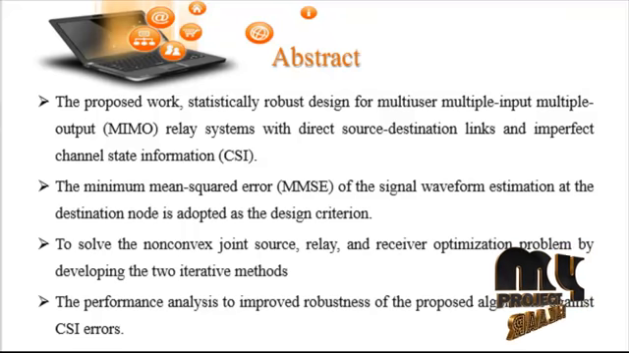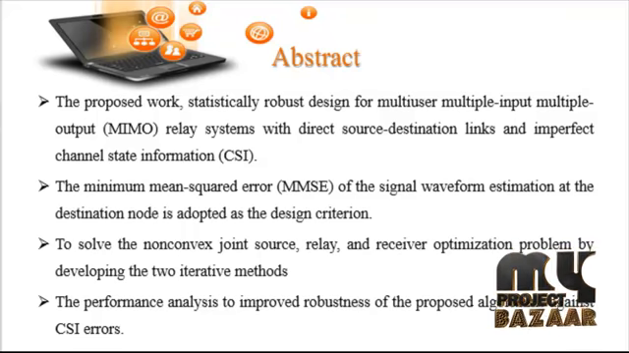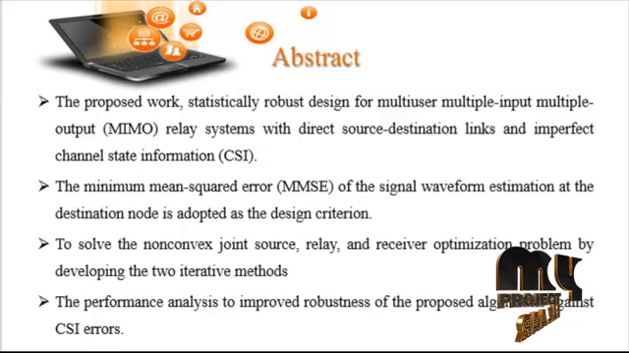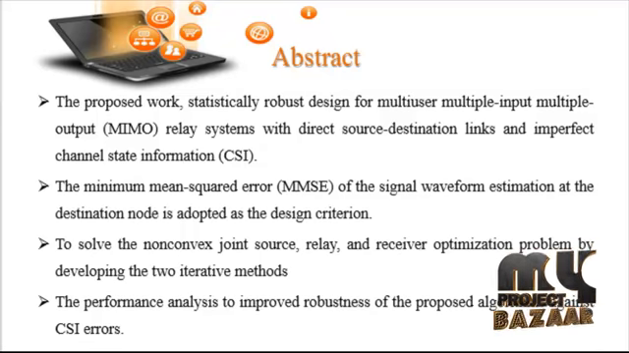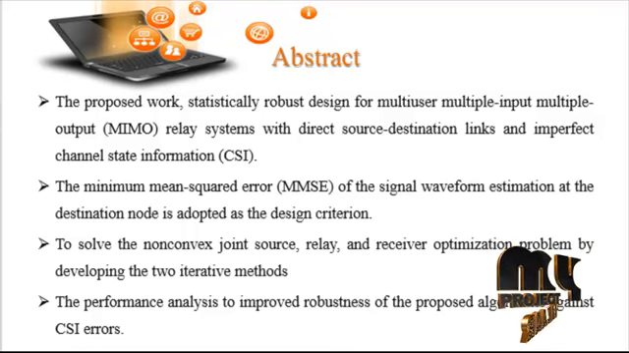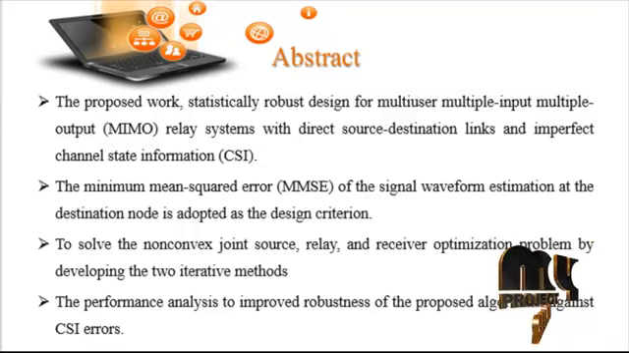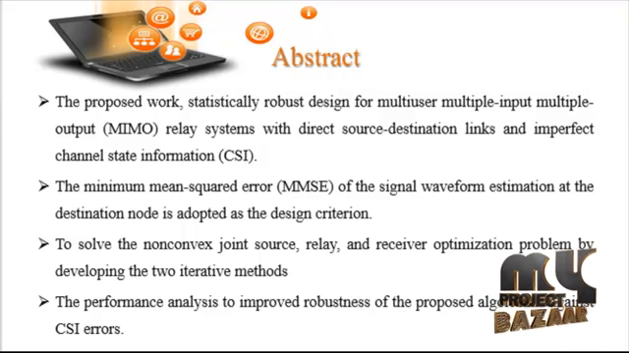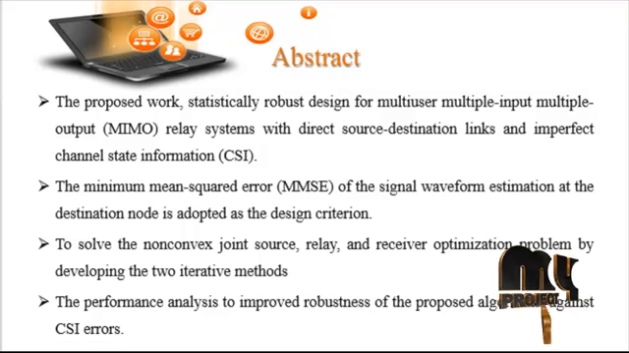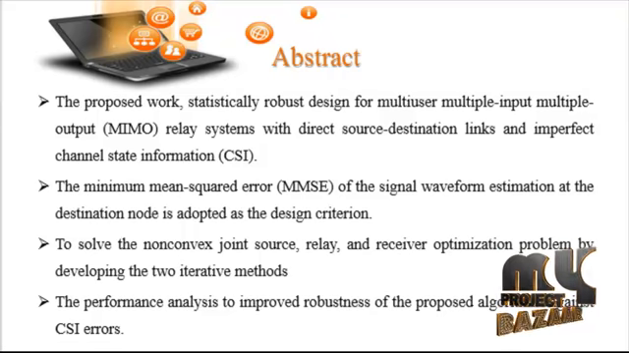We developed two iterative methods, that is the tri-step and the bi-step algorithms, to solve the non-convex joint source, relay and receiver optimization problem. The simulation results demonstrate the improved robustness of the proposed algorithm against the CSI errors, that is the channel state information errors. Finally, we calculate the BER and the MMSE values.